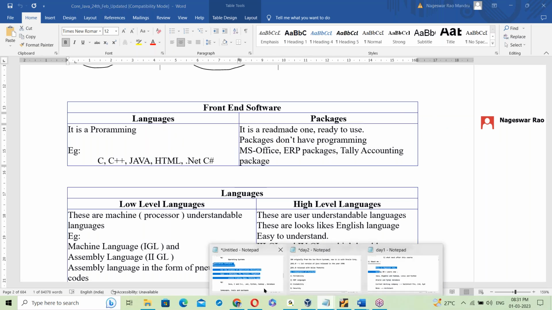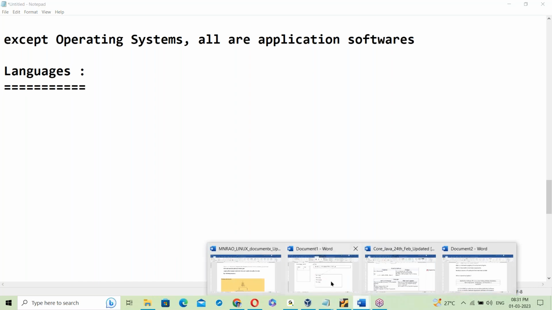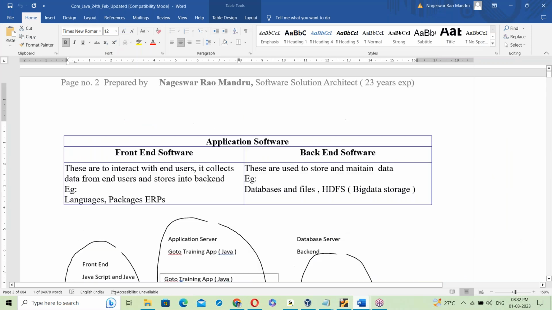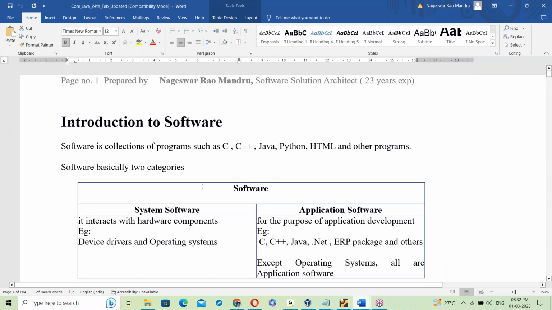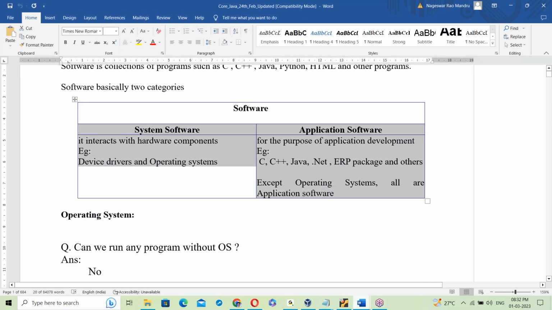Now let us move to languages. This is the introduction to Java. First we started with software: system software and application software.